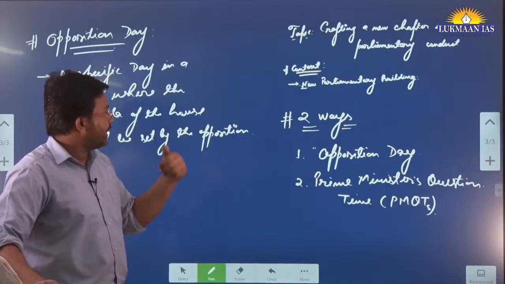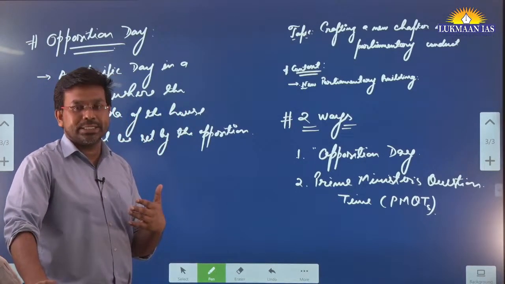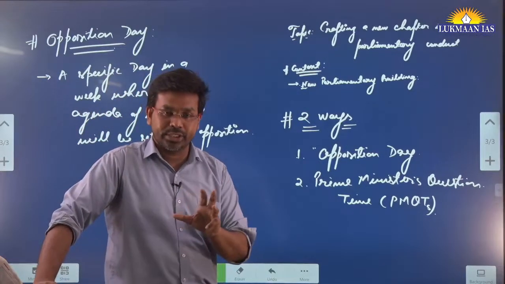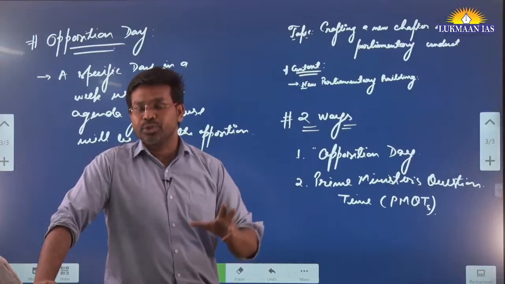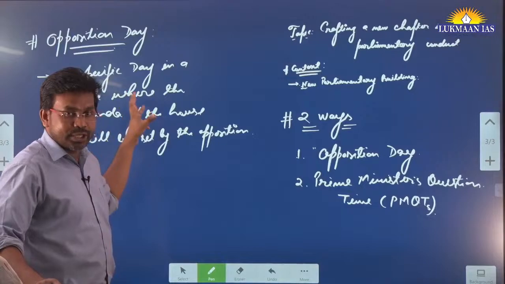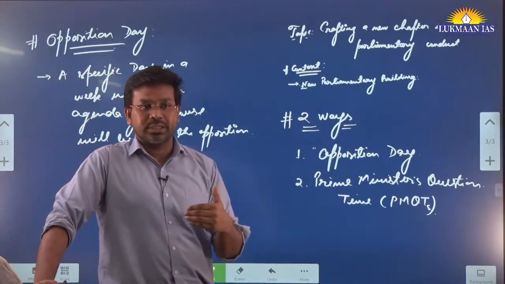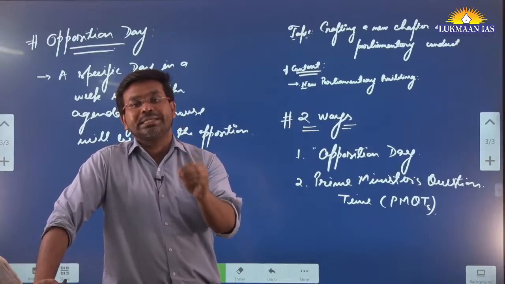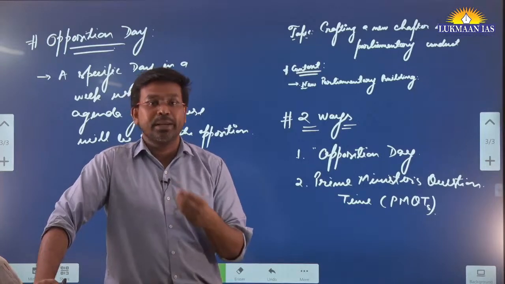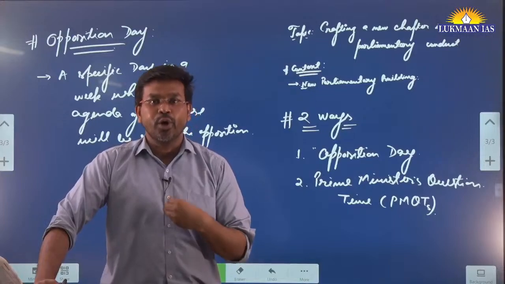Generally it is decided in the beginning of the session itself by consensus, by a discussion or negotiation between the ruling party and the opposition parties. This particular day gives the opposition members the chance to bring forth all those topics on which they want a discussion in the parliament. For example, in India, the Manipur related issue, the violence in Manipur, has been happening for a long time.